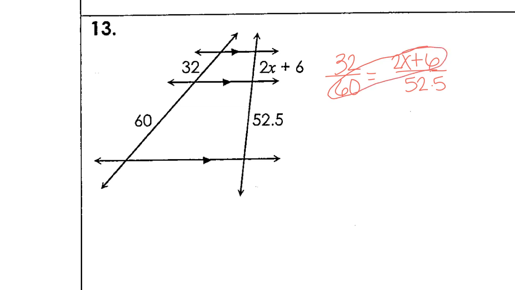So 60 is being multiplied with 2x plus 6, and 32 is being multiplied with 52.5. So if it's still doing that, then it's okay. You don't have to set it up exactly like I do. And now before I cross multiply here, I don't want to cross multiply and deal with big numbers, so I'm going to reduce 32. Remember that reducing is optional because even if you don't reduce, you should still get the same answer.